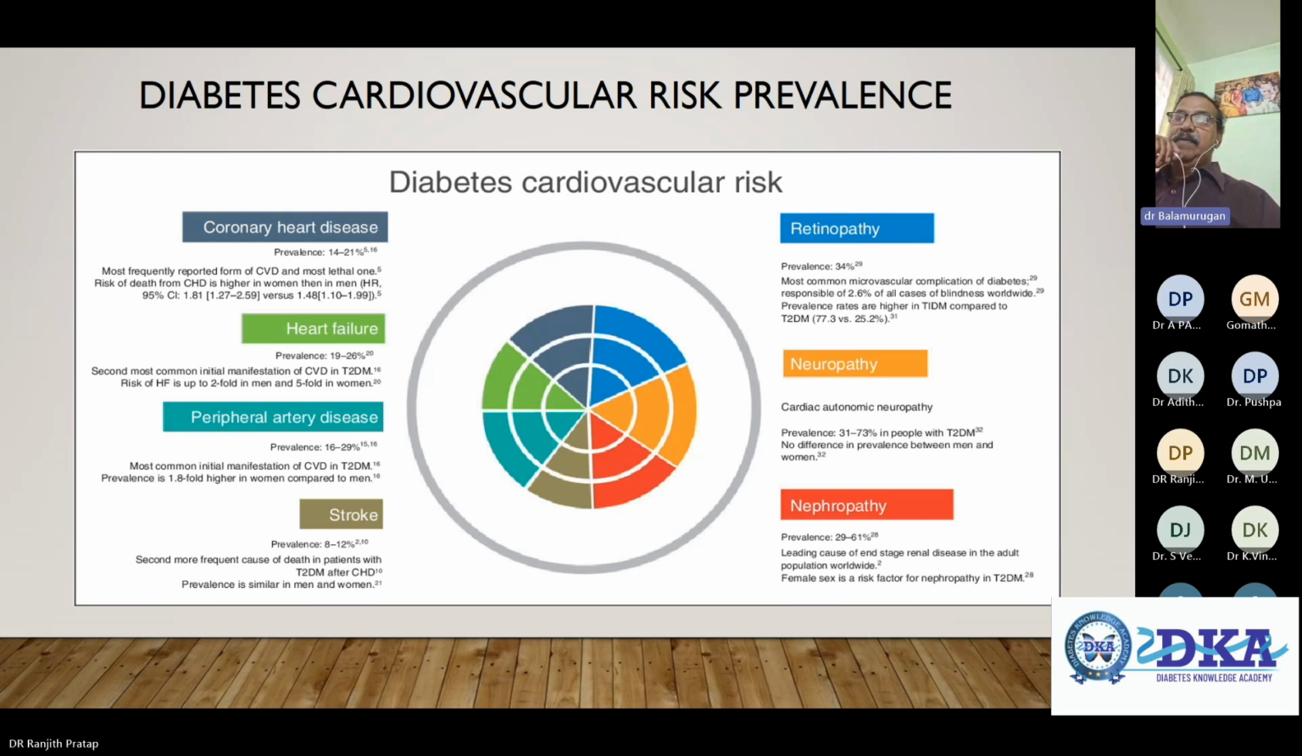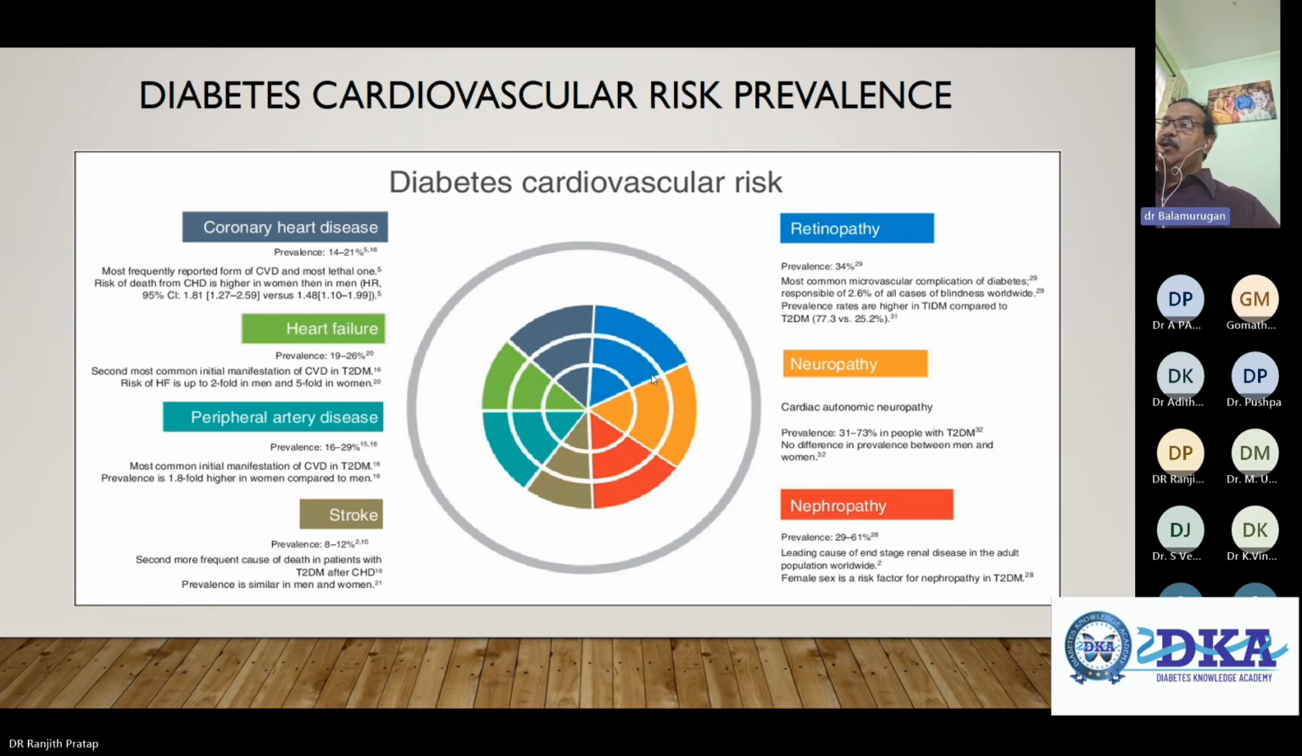Stroke, again, prevalence 8 to 12%. Almost it is the second most frequent cause of death in patients with type 2 diabetes and coronary heart disease. And prevalence is similar in both men and women. When you look at retinopathy, prevalence 34%, the most common microvascular complication of diabetes, responsible for 2.6% of cases of blindness worldwide. And neuropathy, looking at cardiac autonomic neuropathy, prevalence is 31 to 73% with diabetes. No difference in prevalence between men and women.